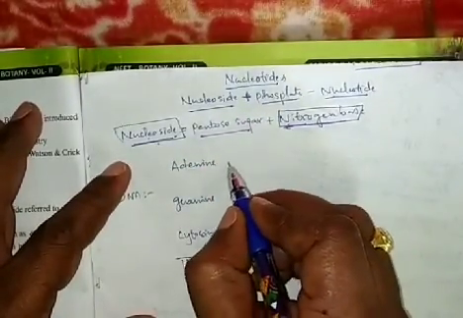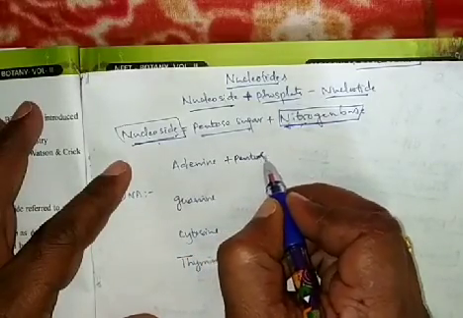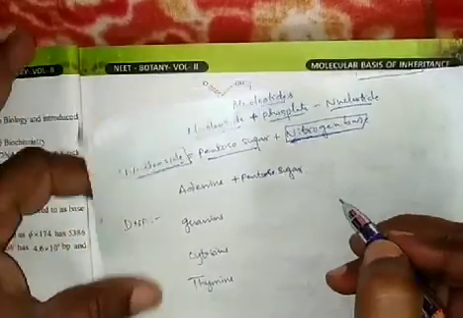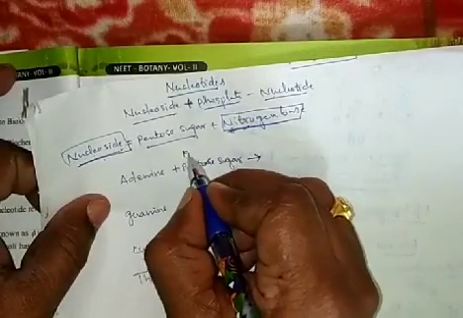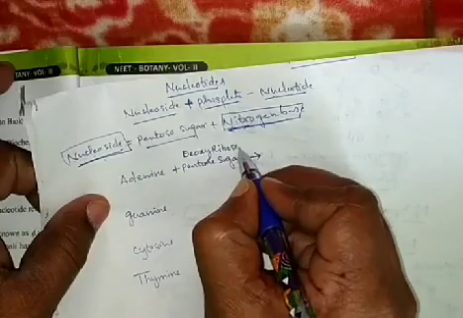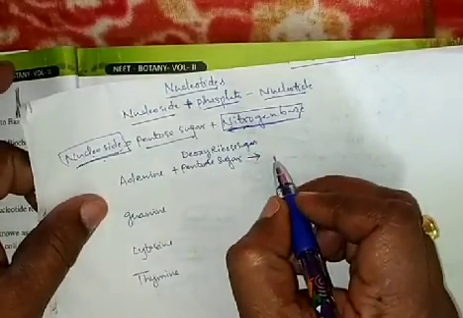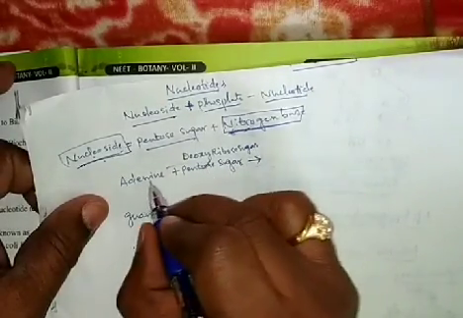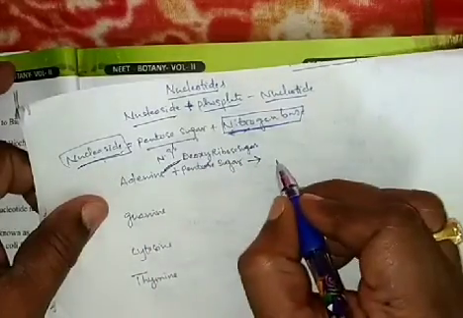With adenine and pentose sugar, what is the pentose sugar here? Deoxyribose sugar. Deoxyribose sugar is the DNA pentose sugar. Deoxyribose sugar plus adenine make a bond by an N-glycosidic bond and form one nucleoside.